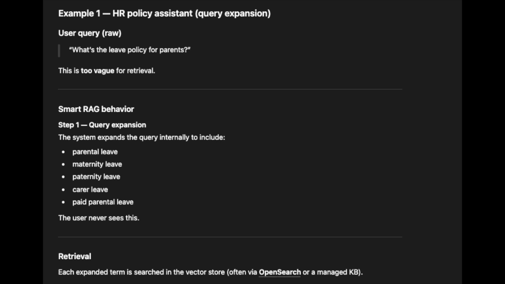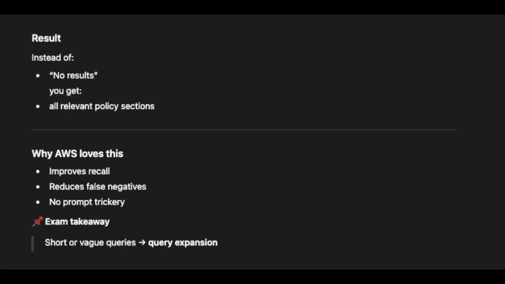Smart RAG behavior. Step 1, query expansion. The system expands the query internally to include parental leave, maternity leave, paternity leave, care leave, paid parental leave. The user never sees this. Retrieval: each expanded term is searched in the vector store, often via OpenSearch or a managed KB. Result: instead of no results, you get all relevant policy sections.